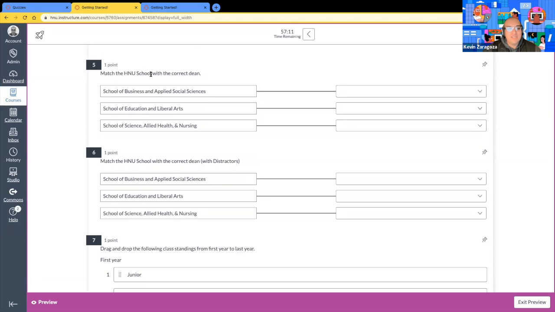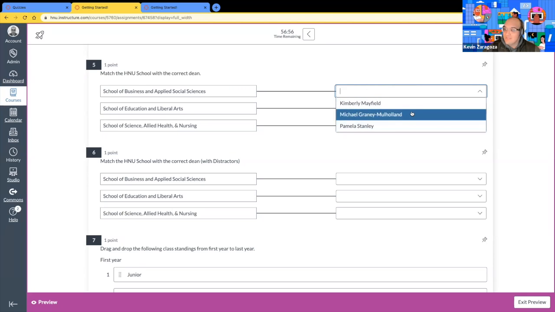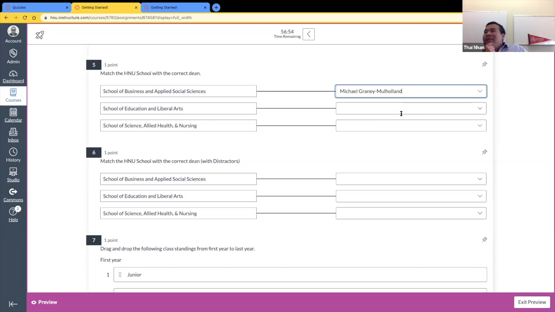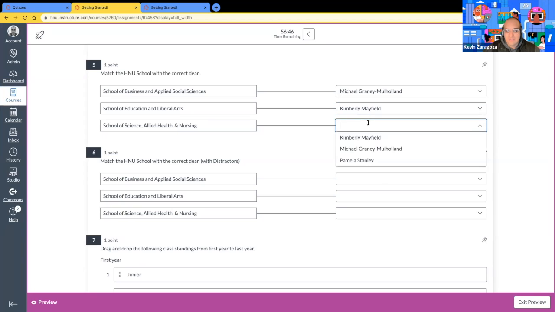Match the HNU school with the correct dean. Over here on the left, we have our schools, and over here on the right, we have a drop-down list. So for the School of Business and Applied Social Sciences, I'm going to click on this drop-down list, and I have my three options. And who can tell us who the correct dean is? Second one. Second one, right on. The School of Education and Liberal Arts. First one. And the School of Science, Allied Health, and Nursing.